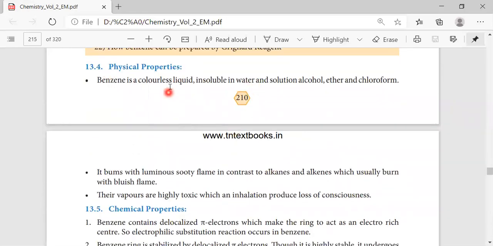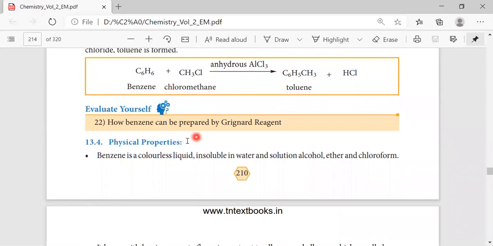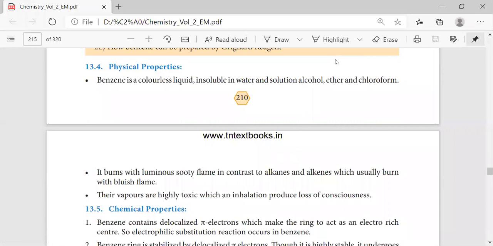In physical properties, it is a colorless liquid, insoluble in water, and soluble in alcohol, ether, and chloroform. Right? Insoluble in water, and it burns with a luminous sooty flame in contrast to alkanes and alkenes. When we put it on a flame, a bluish flame appears. Then if we inhale it, it is highly toxic. If we inhale it unknowingly, we lose consciousness.